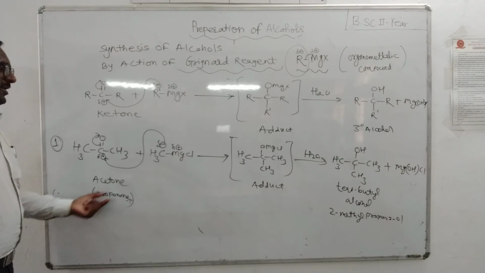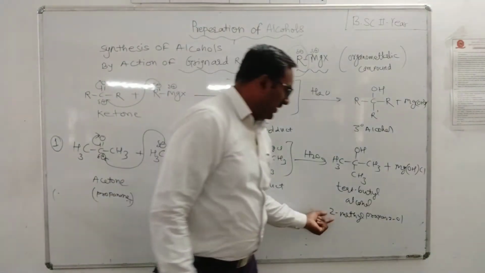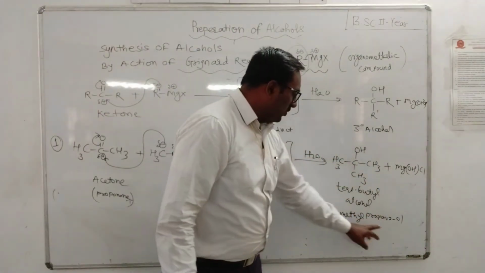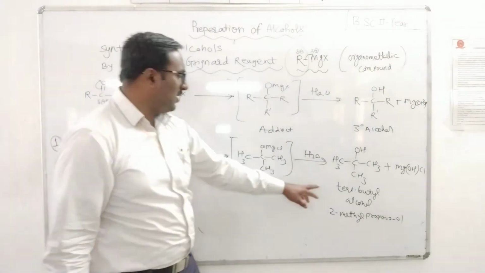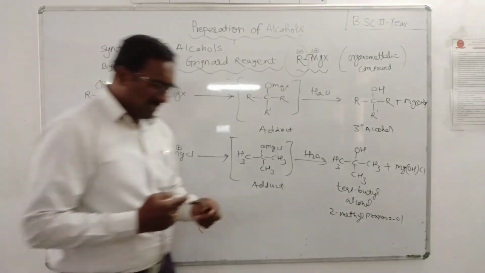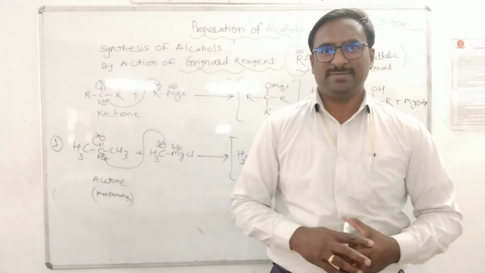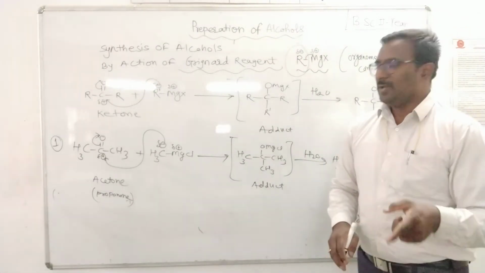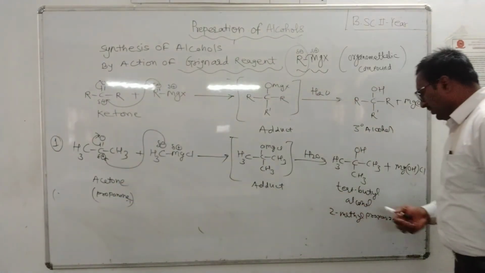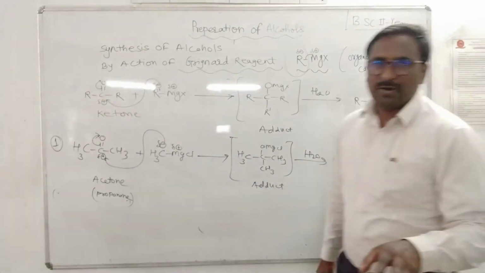Propanone on addition of methyl magnesium chloride gives 2-methyl propan-2-ol, or tertiary butyl alcohol. One can ask, a question may be asked, how to prepare tertiary butyl alcohol from propanone, from acetone? How will you convert acetone into 2-methyl propan-2-ol?